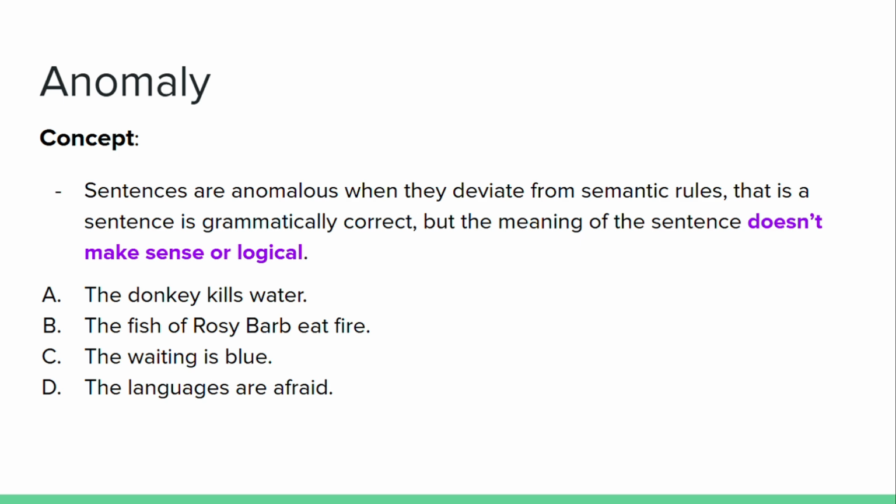The words waiting and blue don't have any conceptual similarity and compatibility in meaning. Sentence D, the languages are afraid. Languages and afraid are not compatible conceptually in meaning, so it doesn't make sense.